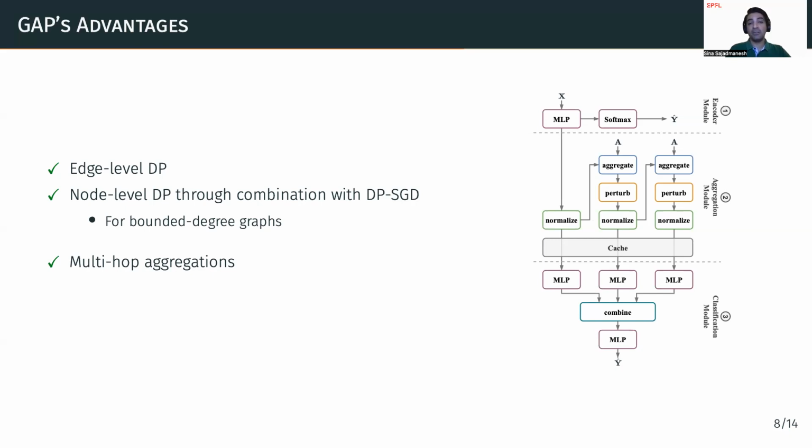But in general, GAP can benefit from multiple aggregation steps, which is useful for capturing long-range dependencies in the graph. And finally, not only does it provide inference privacy, but it also does not require any additional cost for inference privacy beyond the cost of training because of the caching mechanism. So basically, it provides zero cost inference privacy.